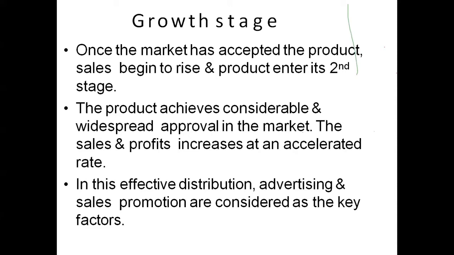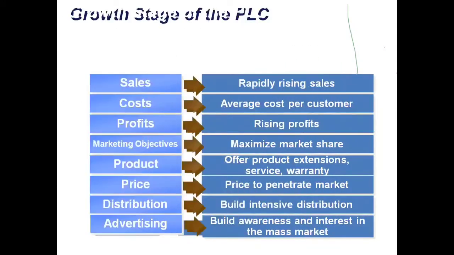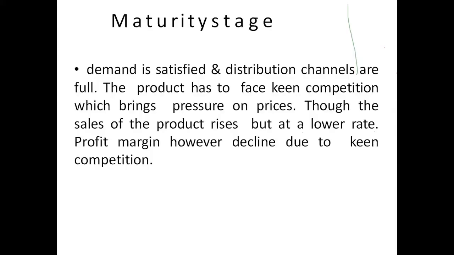Okay, friends. Then we'll go to the maturity stage, the third stage of the product, where you can call it something like middle age, where human beings reach their age of 45 or 48.